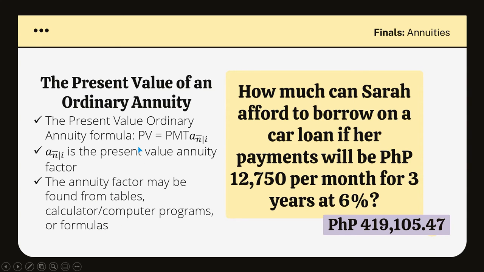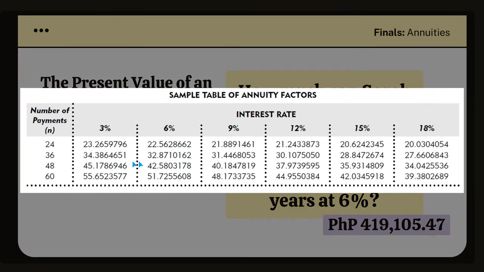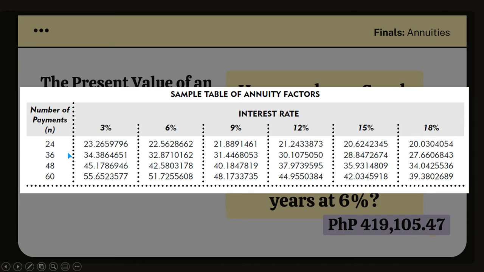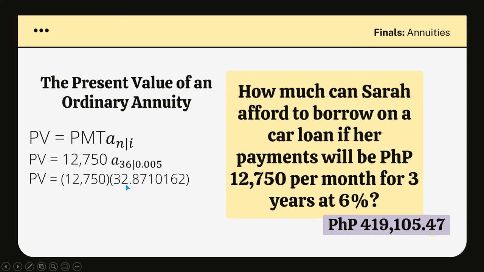So for now, let's use our table. Here's our sample table. And let's zoom that in. Remember that we're going to pay for 3 years, monthly. So that's a total of 36 payments at 6%. Therefore, our annuity factor is 32.87106162. Okay, so we have 12,750 multiplied by 32.87106162, and we will get 419,105 pesos and 47 centavos.